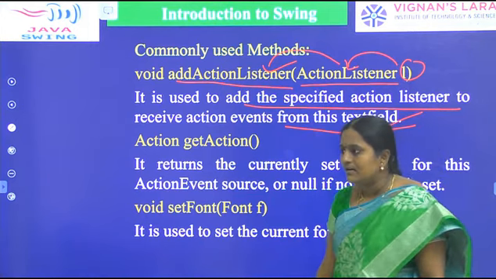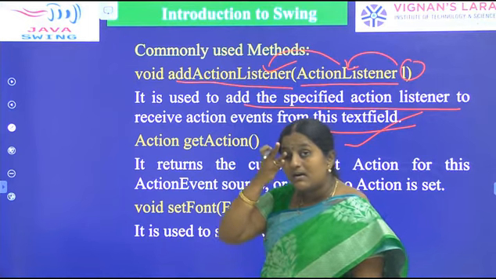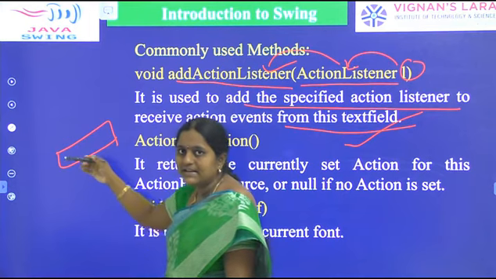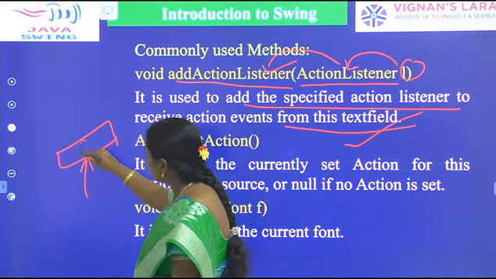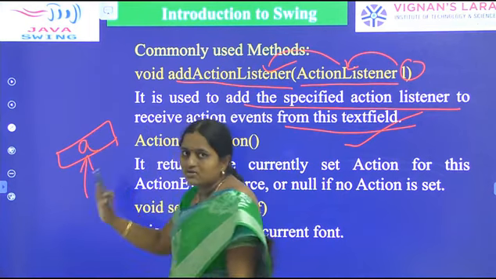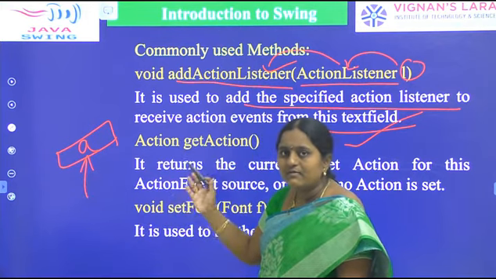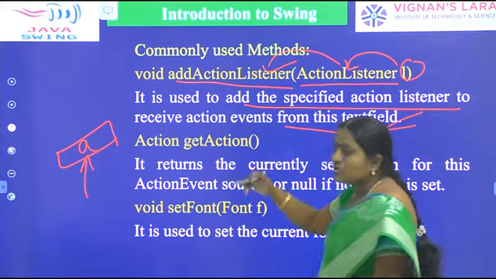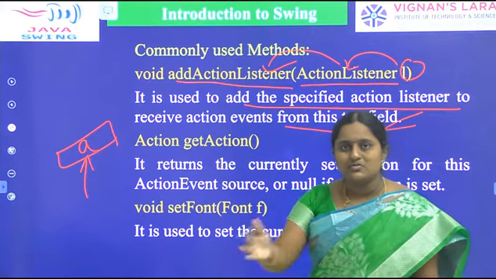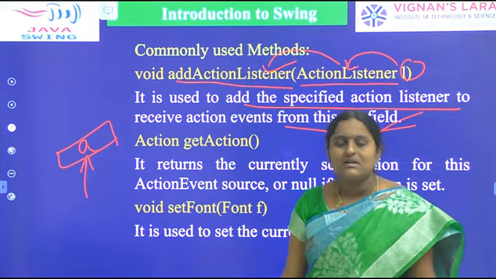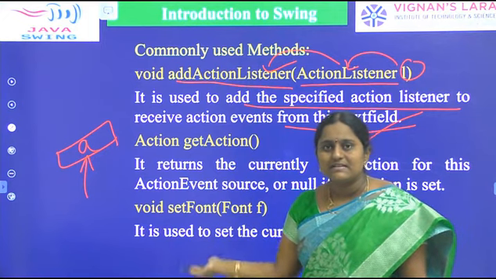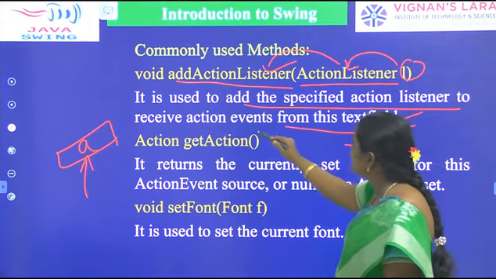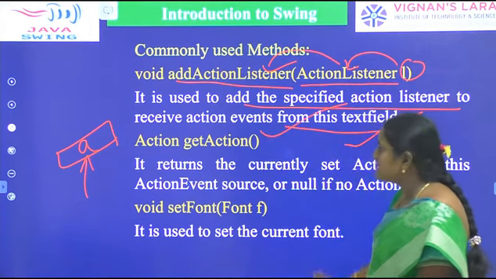Suppose a text field means single line text only. Initially it is empty. Suppose you have to read one character, so the empty text will be changed to some text. Whenever we perform these types of operations, an action event could be generated. That event will be sent to the corresponding listener interface. Listeners are associated with interfaces, and they can handle the events. So here the specified action listener receives the action event from the specified text field.